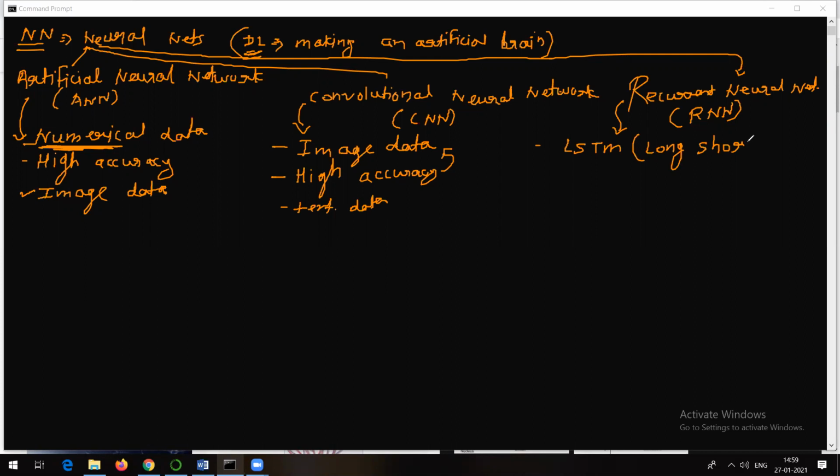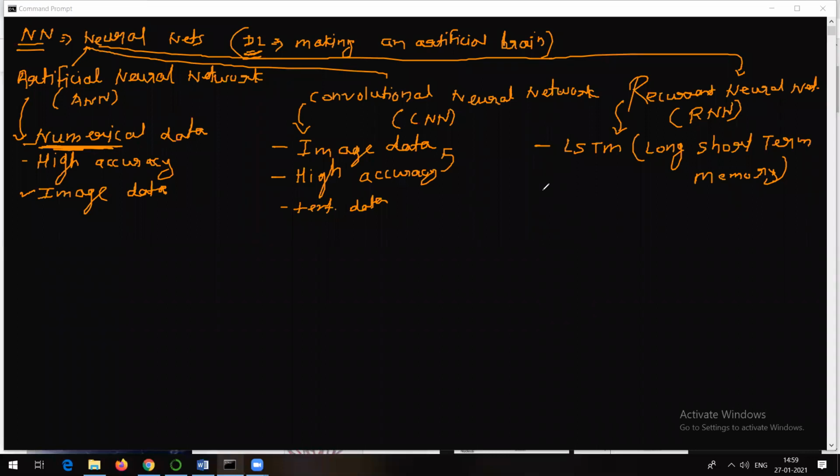The memory which is short, but it's a long term. So long short-term memory. Understand the term. RNN actually makes use of long short-term memory. Now what is this? Let's see.